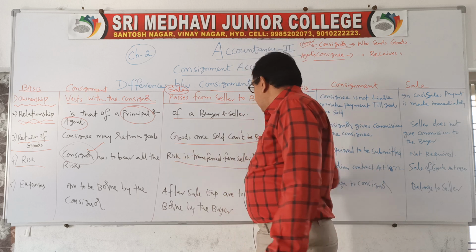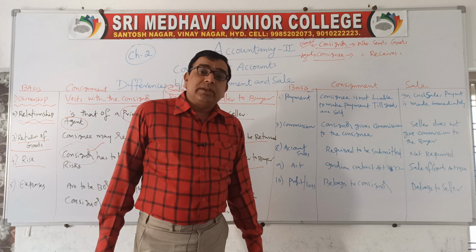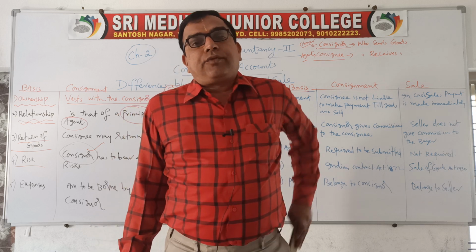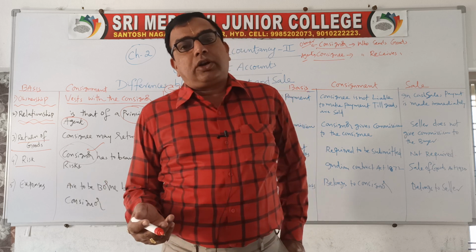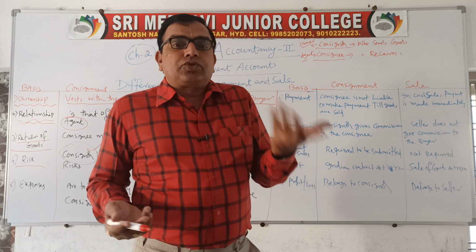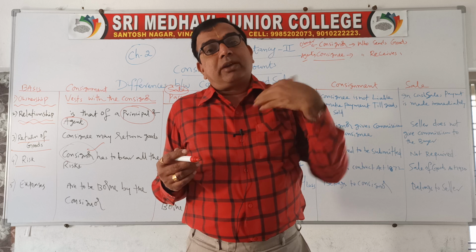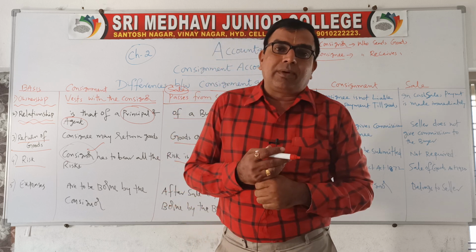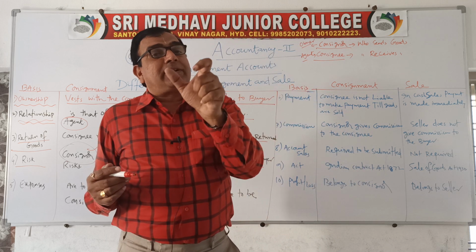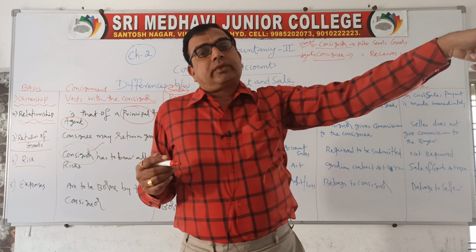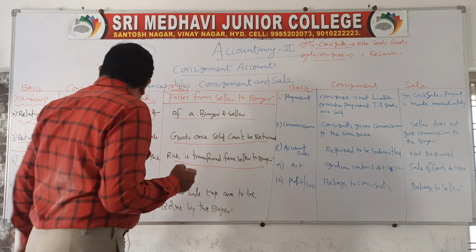Whereas in normal sales, risk will be transferred from seller to buyer. For example, if I have purchased this mobile from the shop, while taking it home, unfortunately it fell down and got damaged, so that risk is mine. Now the shopkeeper is not going to bear any risk because it was my mishandling that damaged my mobile. Once the goods are sold, the risk will be transferred from seller to buyer, whereas in consignment, the total risk is to be borne by the consignor only.